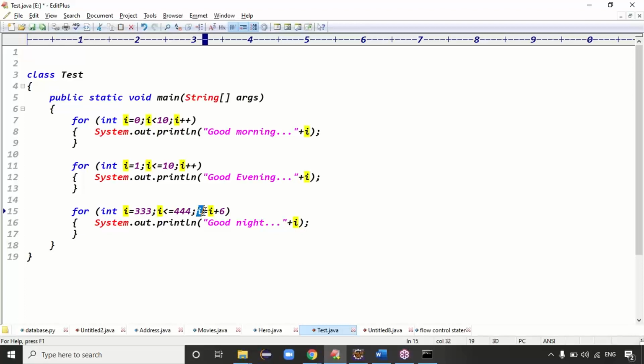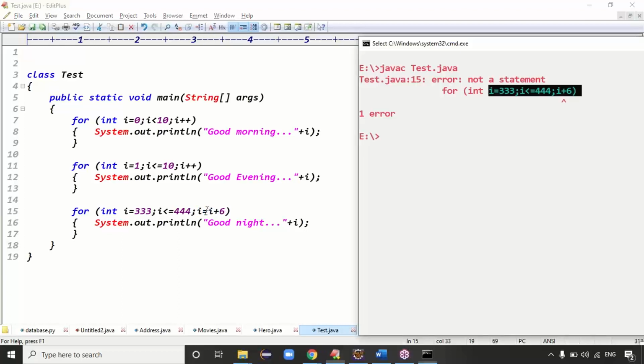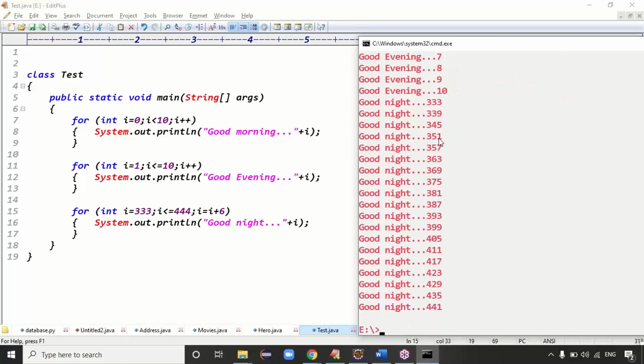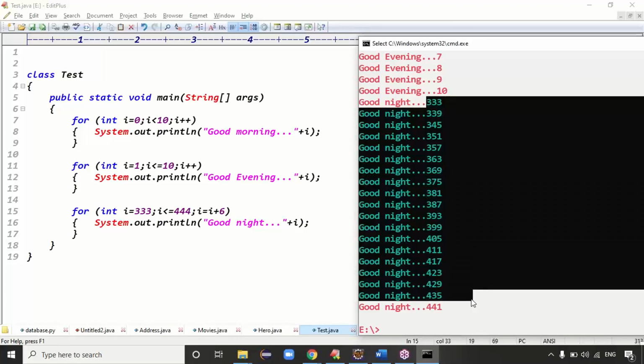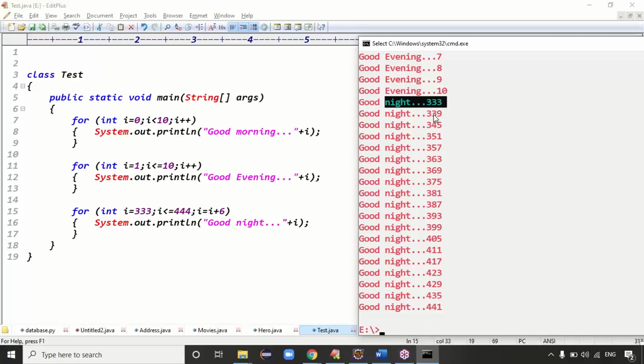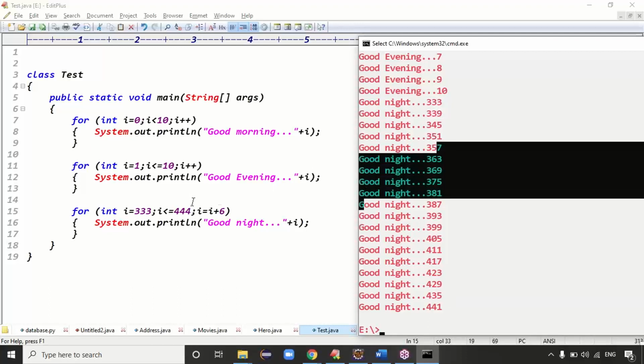Exactly. But instead of writing i equal to i plus 6, can I reduce the line here? As I think, now this code is valid, no problem. The code is compiled fine, the code is executed fine. So we got the output, see guys, 333 to 444 by stepping how much? By stepping 6, right? 333, 39, 45, 51, 57. Like that we get the output, guys.